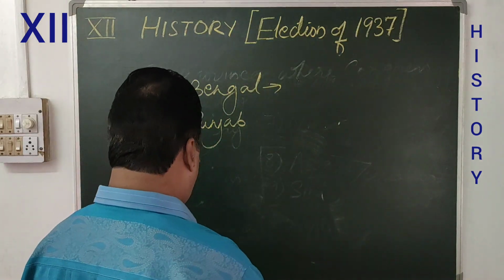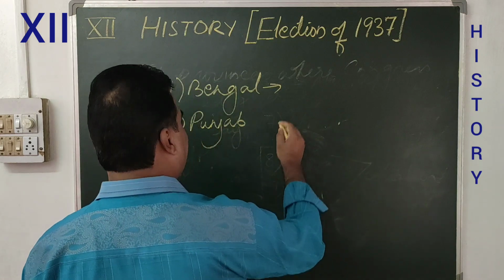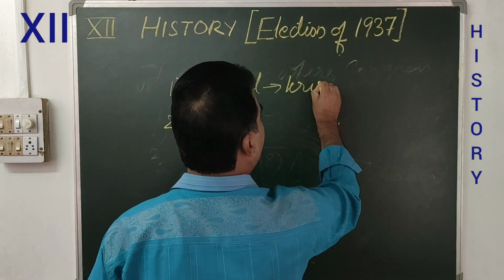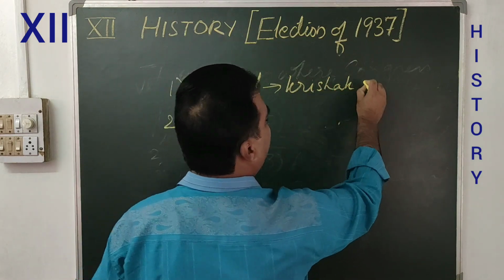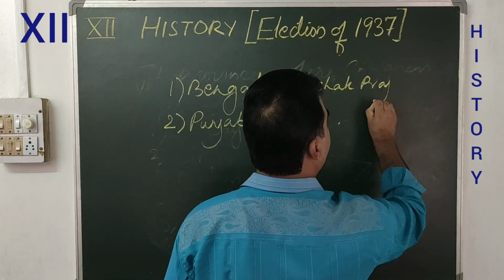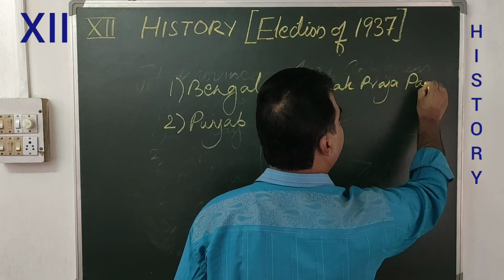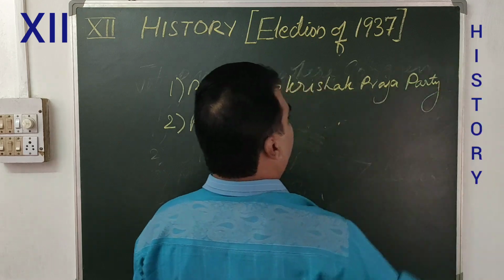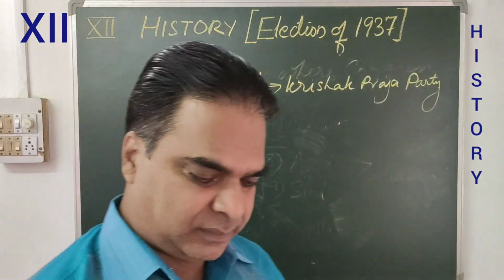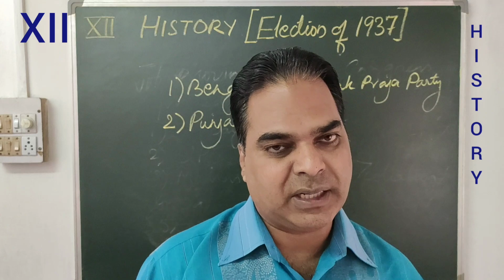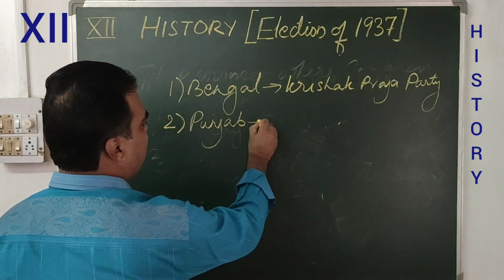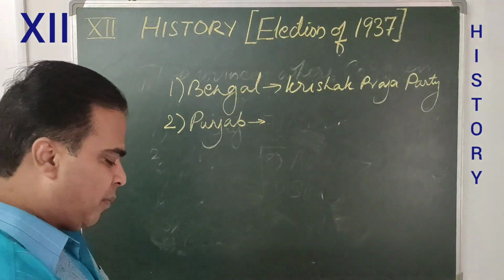It was the Krishak Praja Party. The Krishak Praja Party formed the government. And in Punjab, which party formed the government? Unionist.